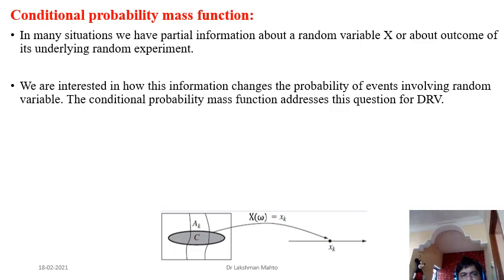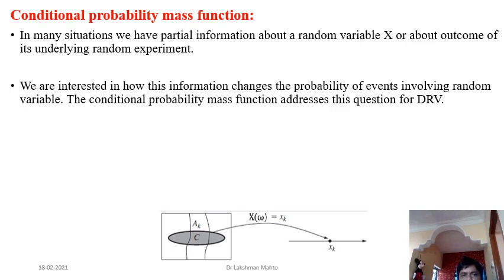That partial information will modify the probability of some event. That modification we call the posterior probability based on the prior. We do some calculation using Bayes rule and something like that, and we can observe this relation between posterior and prior.